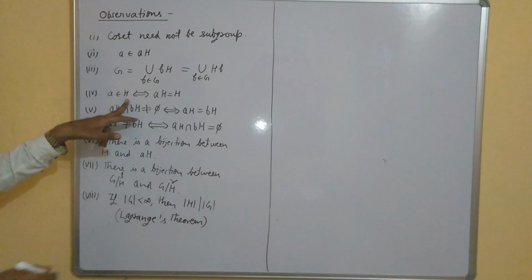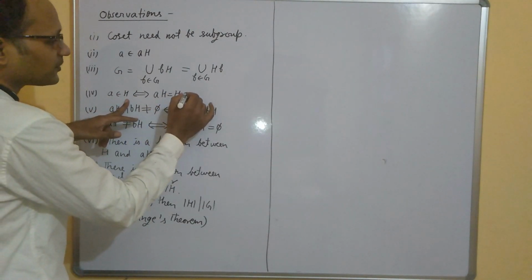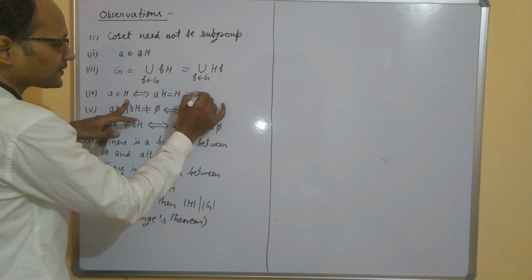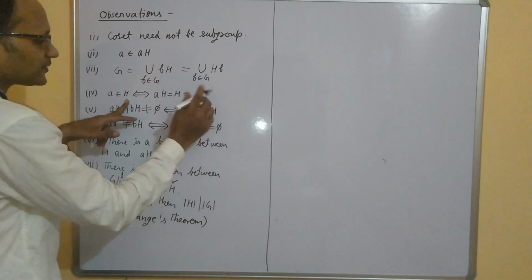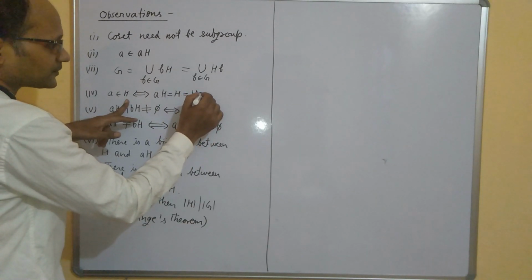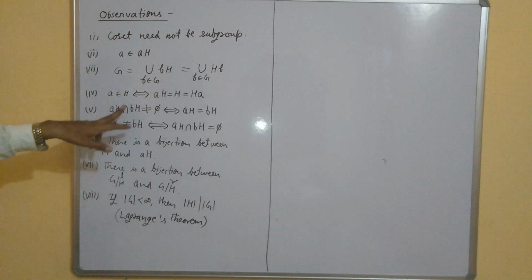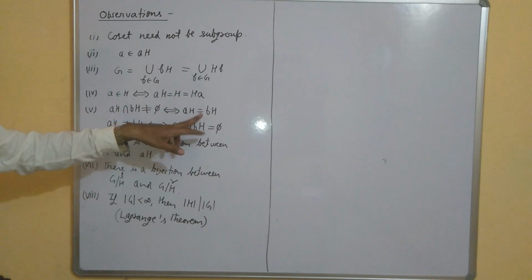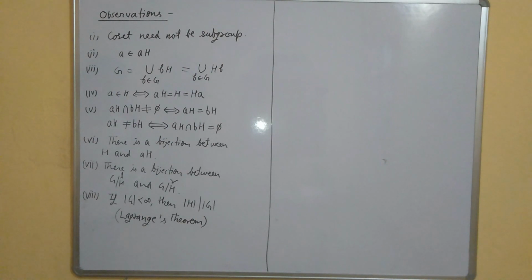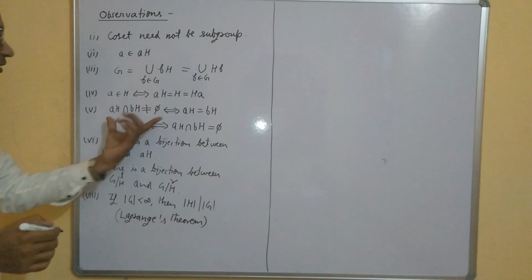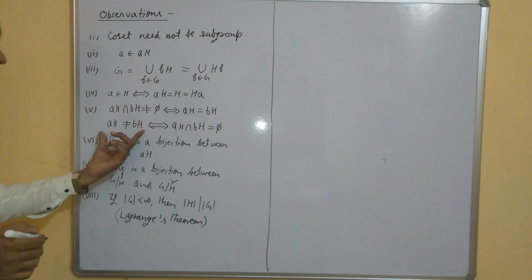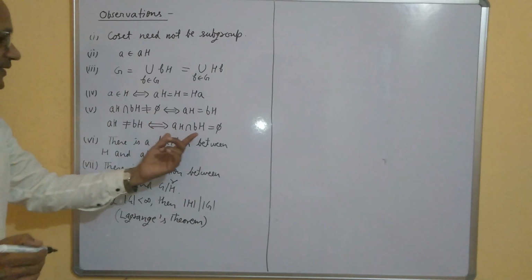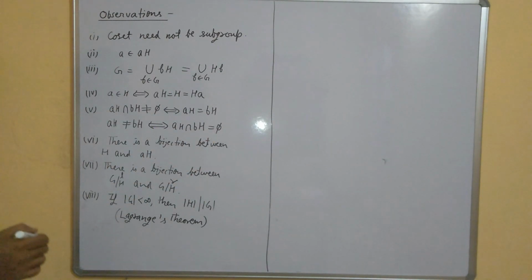a belongs to H if and only if its coset will be equal to H, and this is the same thing if you use right coset. Both are the same thing. Now aH intersection bH is not equal to phi if and only if aH is equal to bH, and logically these statements are the same. So negation of this is aH is not equal to bH if and only if aH intersection bH is equal to phi.